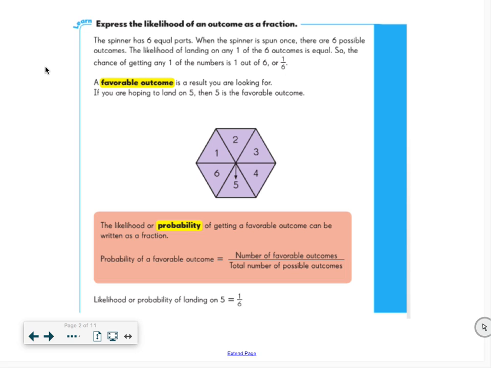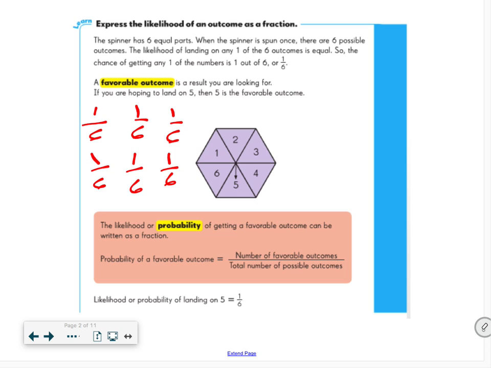So my chances of getting a 1 are 1 out of 6. My chances of rolling a 2, 1 out of 6. A 3, 1 out of 6. A 4, 1 out of 6. 5, 1 out of 6. And 6, 1 out of 6. Because there's 1 out of 1, 2, 3, 4, 5, 6 total things.